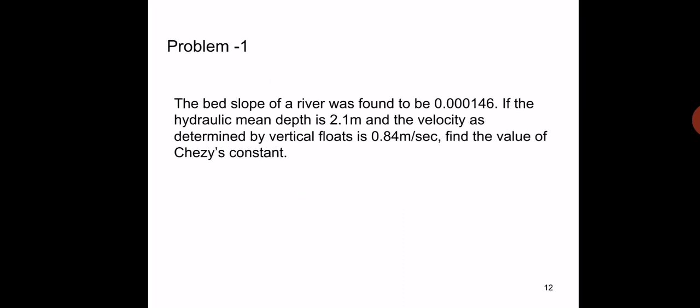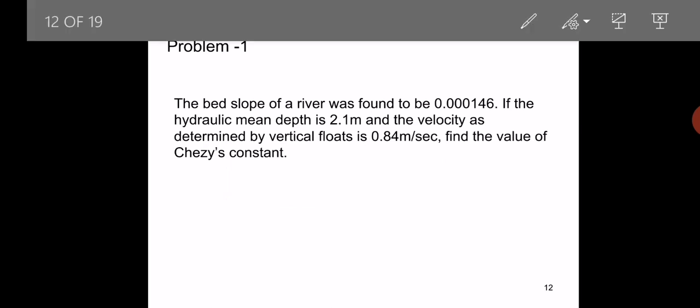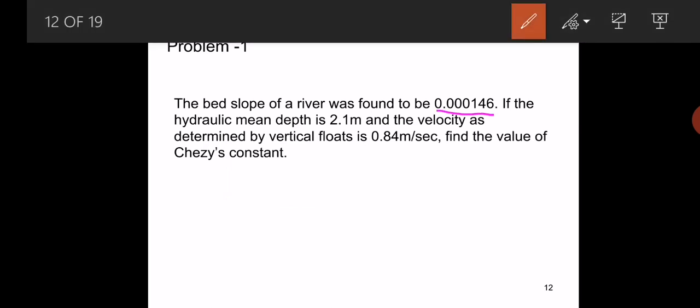On this Chezy's formula, we have to see simple problems. Let's go for problem number 1. The bed slope of a river was found to be 0.000146, which means the i value.